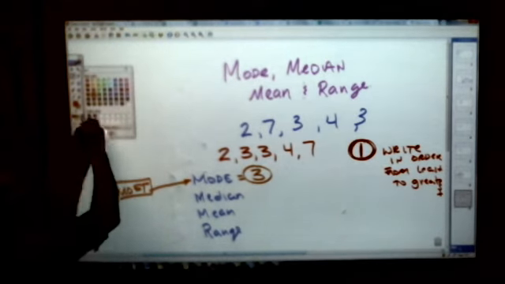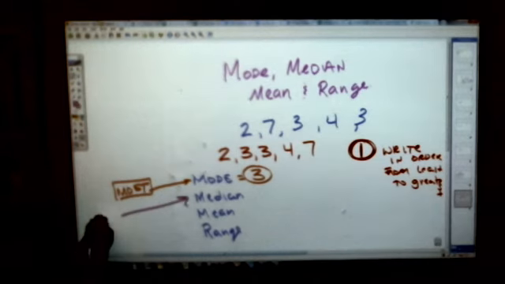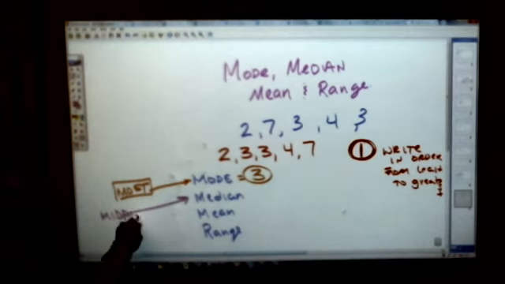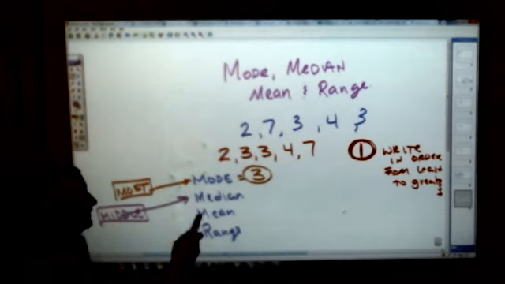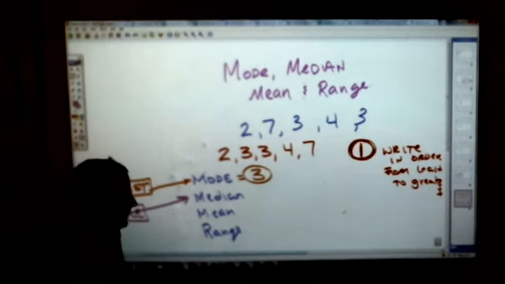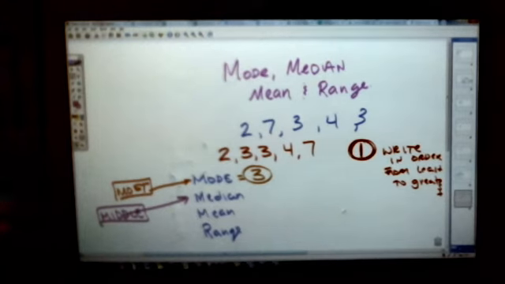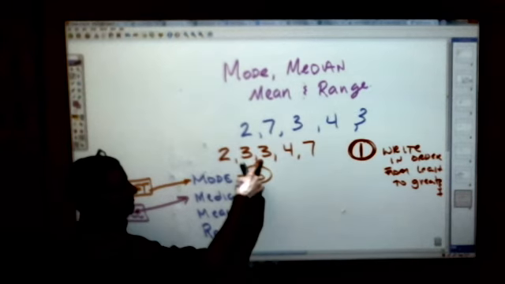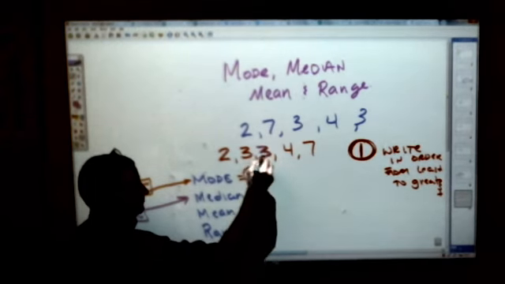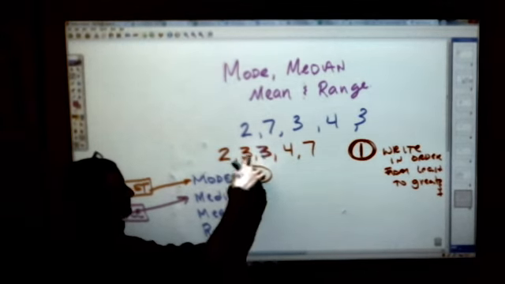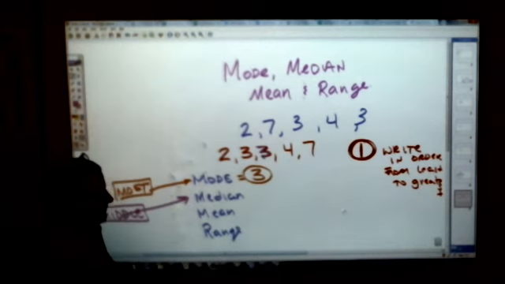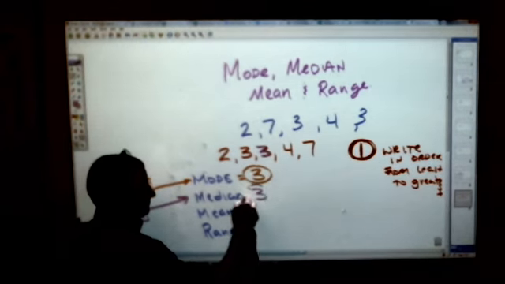What is the median there, children? Median is the number in the middle. In order to find the middle number, you have to know how many numbers you have. And I have 1, 2, 3, 4, 5. People think there's no middle number of 5 because it's not an even number, because even numbers you can cut in half. But actually, odd numbers are what you're hoping for, because when it's odd, there's a number in the middle, and then there's an equal number on either side of it. This 3 is the middle of 5 because there's 2 numbers on this side, 2 numbers on that side. In this case, the median happens to also be a 3.